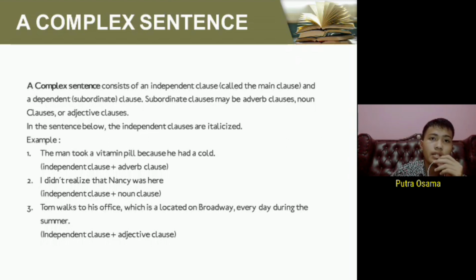One, the man took a vitamin pill. This is an independent clause. And because he had a cold, this is an adverb clause. Number two, I didn't realize. This is an independent clause. And that Nancy was here, this is a noun clause. And number three, last, Tom walked to his hobbies. This is an independent clause. And which is allocated on birthday every day during the summer, this is an adjective clause.